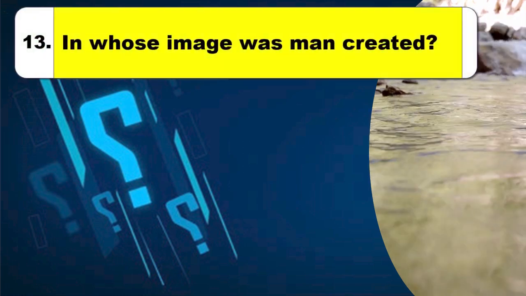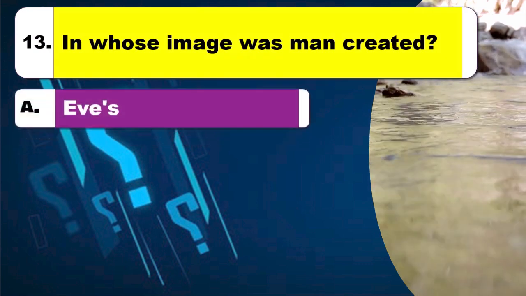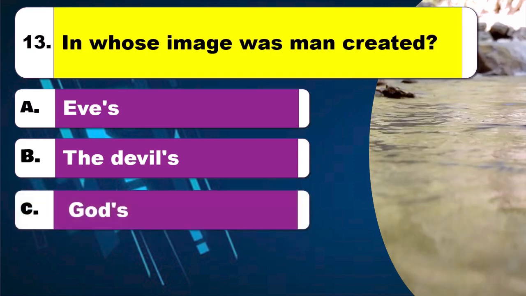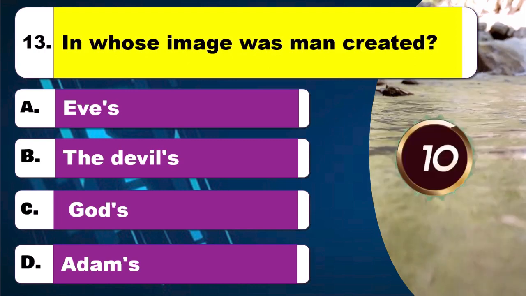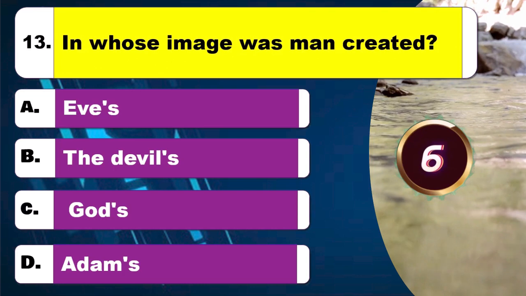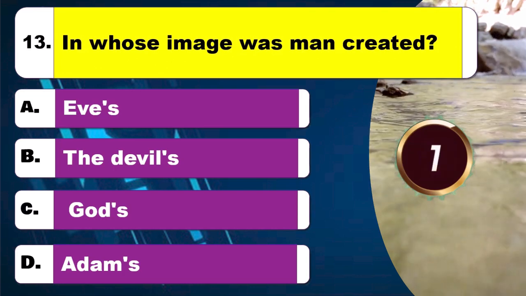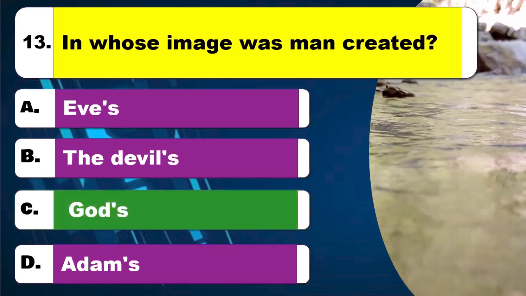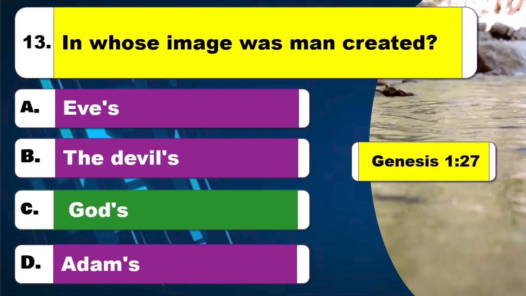Question 13. In whose image was man created? Option A, Eve's. Option B, the devil's. Option C, God's. Option D, Adam's. Time to think. The right answer is option C, God's. The Bible reference is Genesis, chapter 1 verse 27.